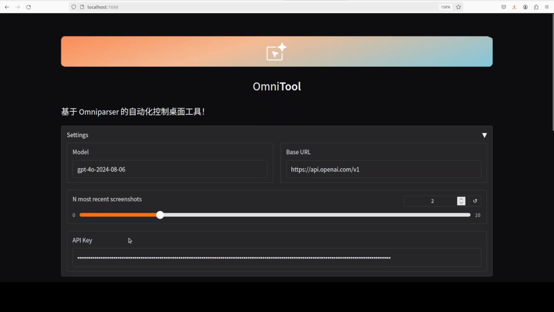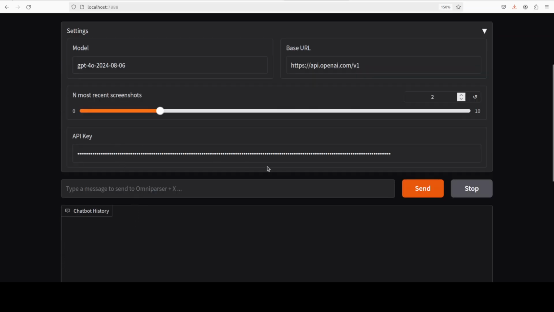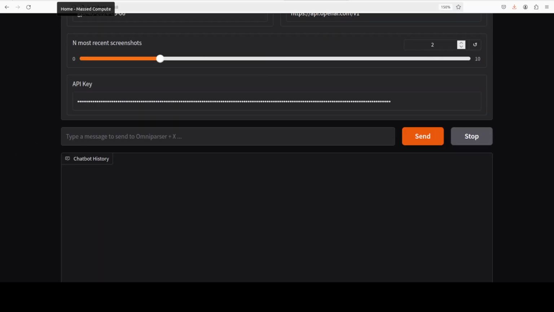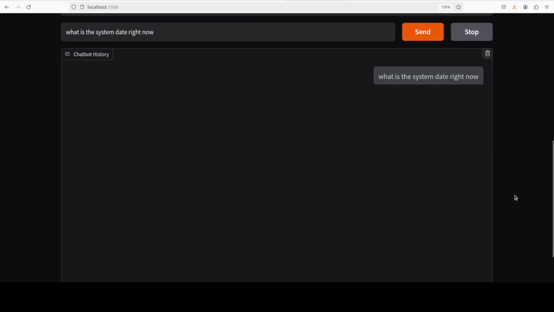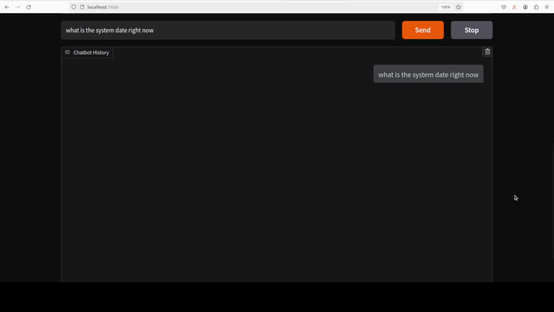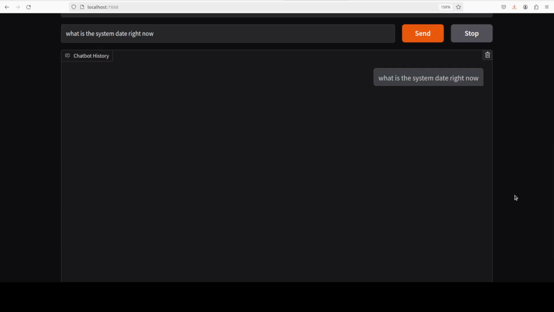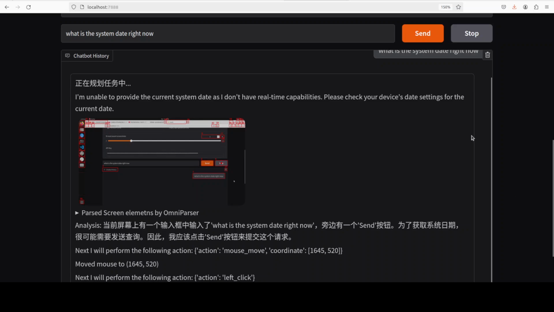So it keeps my API key here, which is a bit of a concern, but anyway. So let's try out one more thing. Okay, let's see if it can get the date from my system. So I'll just ask it, what is the system date on my system? Or maybe just like this. Okay, so enter doesn't work, so I have to click on send. Let's see what it does here. And I will also tell you how much it cost me in terms of API cost from OpenAI. And as far as I can see, that is the only model it supports at the moment.